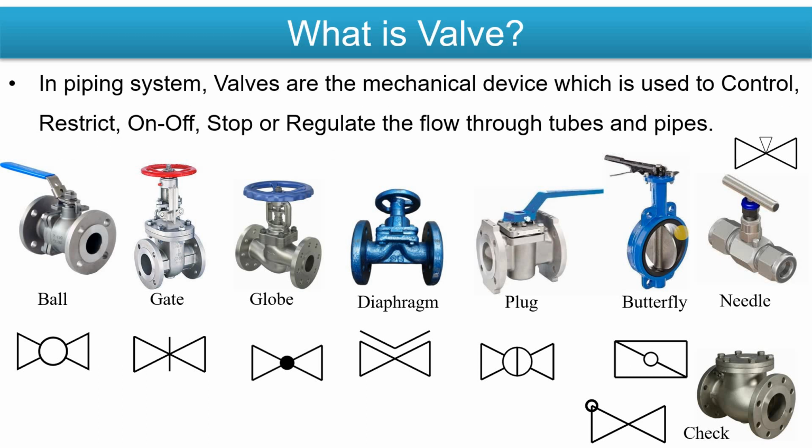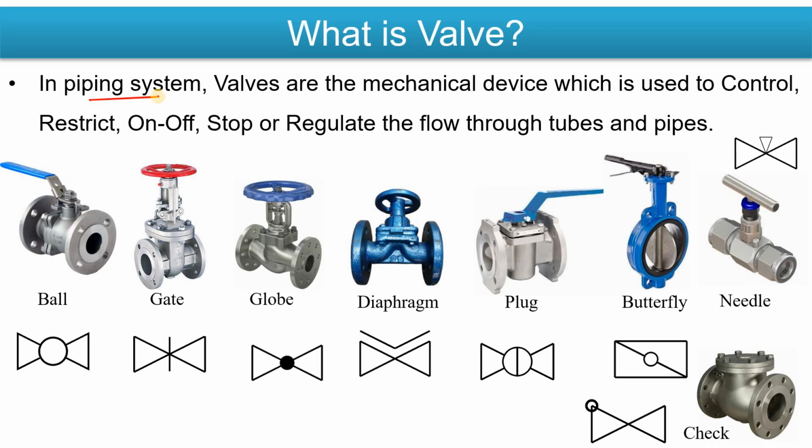First of all, you must know what a valve is, why we use the valve, and what is the application of the valve in industry as well as in your domestic application. Okay, in your home as well, what is the application of the valve? So in the piping system, like in your home also we use the piping system, right?